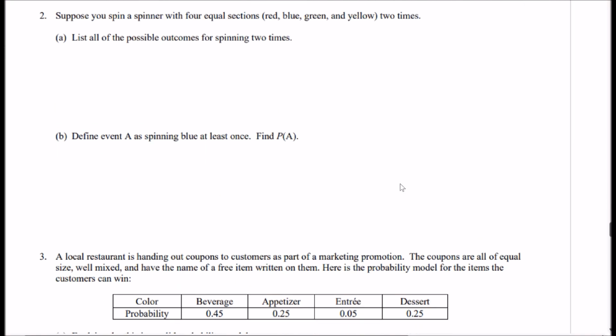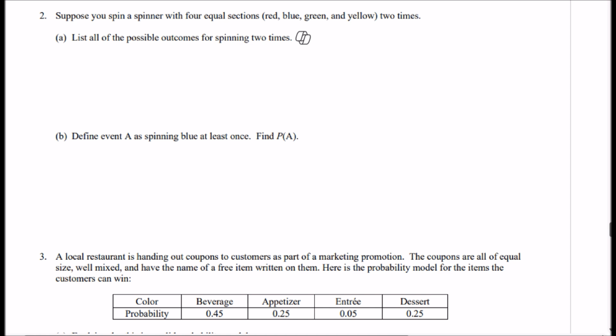All right, free response question number 2. Suppose you spin a spinner with 4 equal sections, red, blue, green, and yellow, 2 times. List all of the possible outcomes for spinning 2 times. So all the possible outcomes. All right, so we have red, blue, green, yellow, and we're doing this 2 times. So that means we're going to have 2 colors.